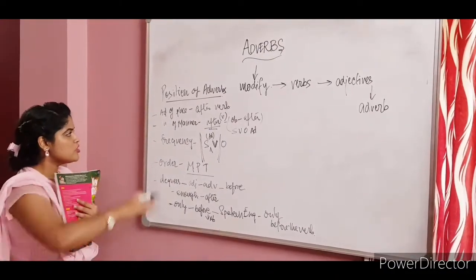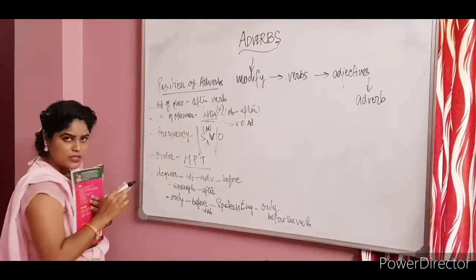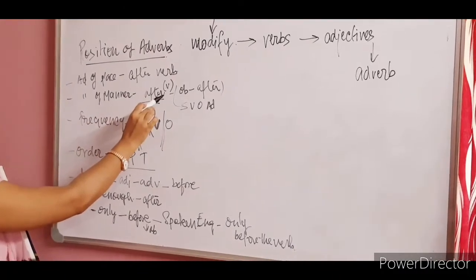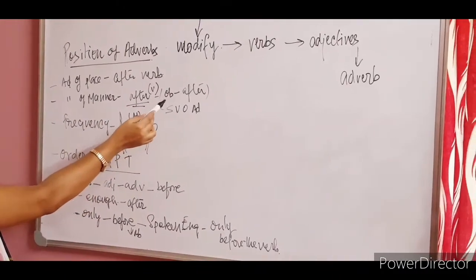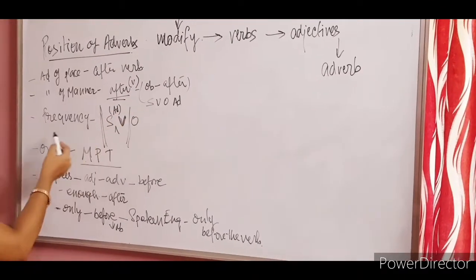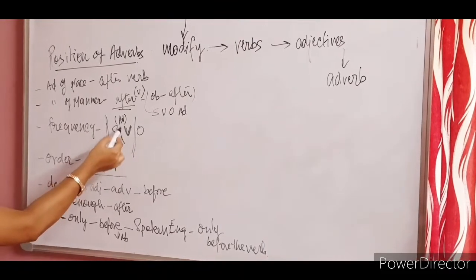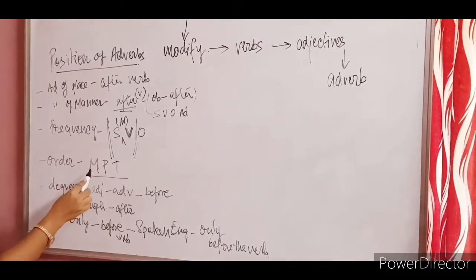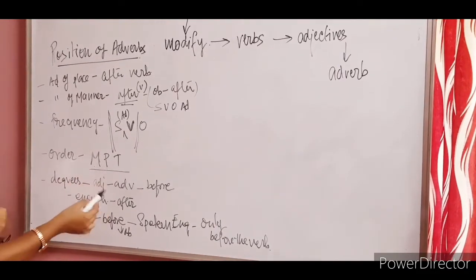So you can check this out once again regarding adverb placement. An adverb of manner comes after the verb, but if there is an object, thereafter. Frequency will come between the subject and the verb. And the order of the adverbs, if there are two or more, is MPT: manner, place and time.